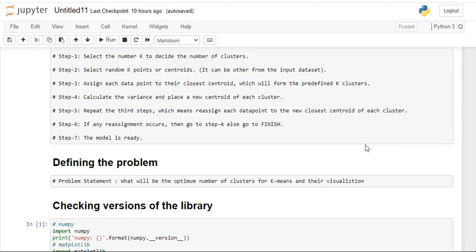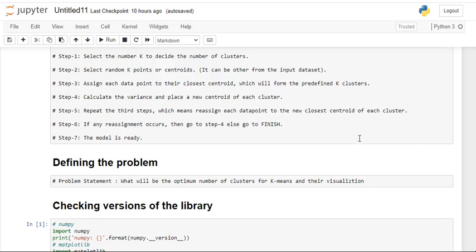Calculate the variance and place a new centroid for each cluster. As I already said, the variance is calculated, meaning there is a shift in the centroid point, because we are calculating Euclidean distance from each data point. Then it will shift toward the nearest data point. So there is a variation between the old and new centroid. That is called variance. Calculate the variance and place a new centroid for each cluster.